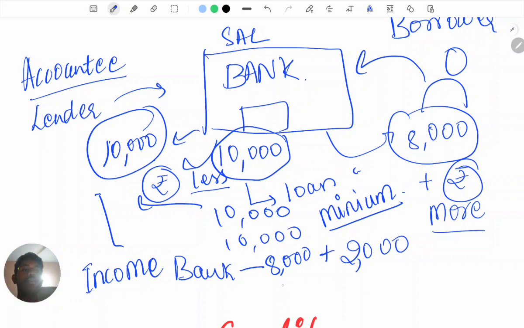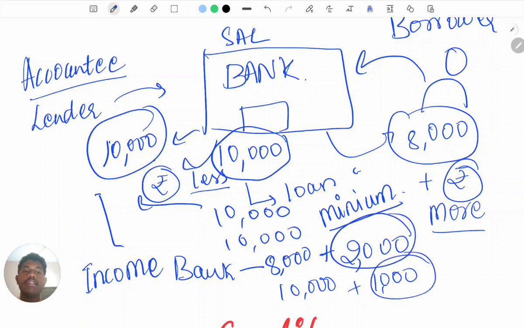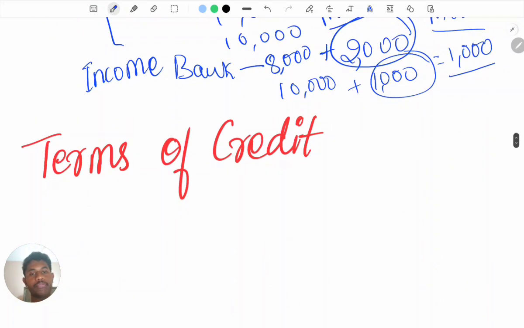Hence the bank is going to give 10,000 back to the accountee. Matlab, the interest rate given by the borrower minus the interest rate which the bank has given to the lender, right? Matlab 2,000 minus 1,000. So the profit for the bank, or the income in other words, is 1,000 for the bank. So this was how loan activities occur in a bank.